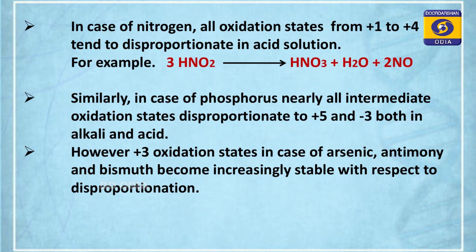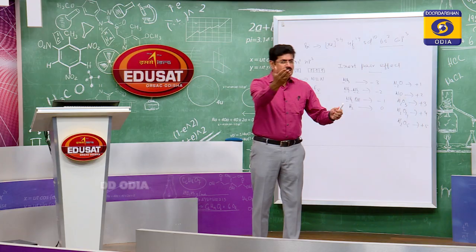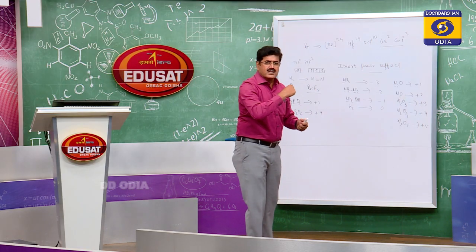This is a disproportionation reaction. Where it is possible, the oxides or compounds of nitrogen where oxidation state is from +1 to +4 are displayed on your TV screen. Next point. Similarly in case of phosphorus, nearly all the intermediate oxidation states disproportionate to +5 and -3, both in alkaline medium and acid medium. Phosphorus compounds also exhibit disproportionation reactions, that is, simultaneous oxidation and reduction. Let me give one example. I am going to write this on the whiteboard.